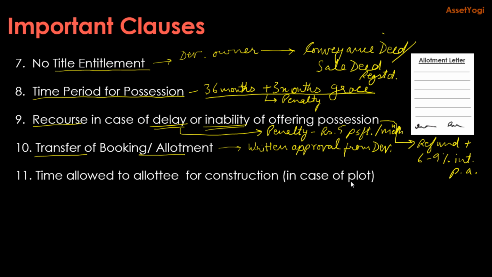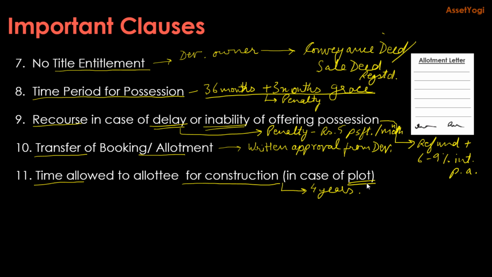Then in case you have booked a plot with the developer, you will also be given a time for the construction. So you cannot just sit on a plot, you will be given a time to construct your house. You will be given 4 years for the construction, and this may be required by the government also.